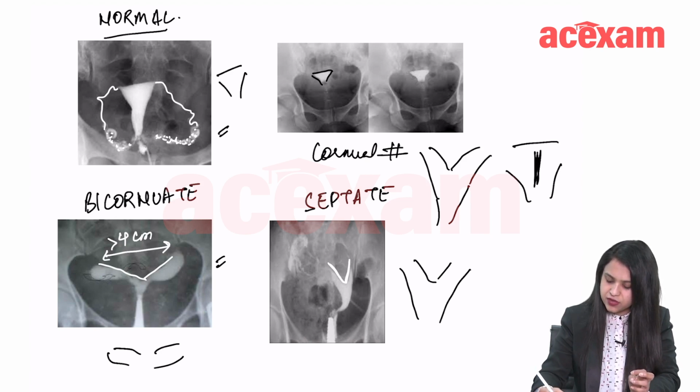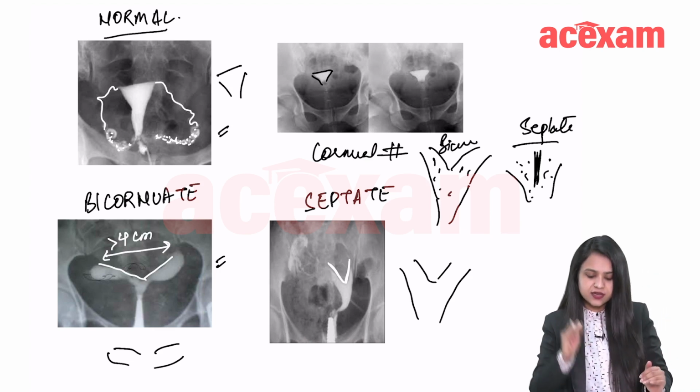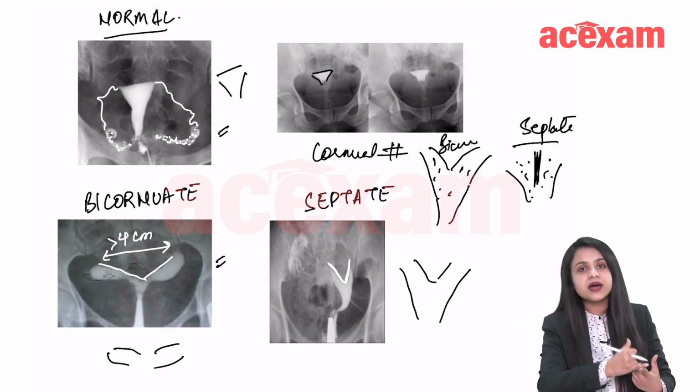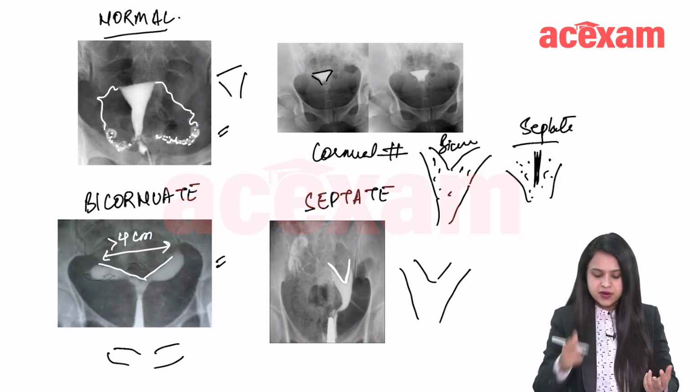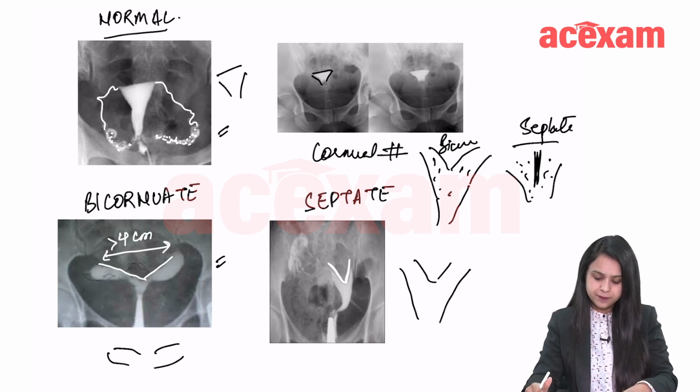There is a septum. This is also making two cavities, septate uterus, and this is also making two cavities, bicornuate uterus. So the two cavities are seen in HSG. The better way is through MRI or laparohysteroscopy. But this is what you should know, how the HSG pictures look like.